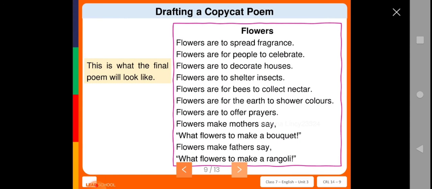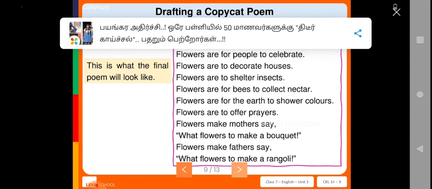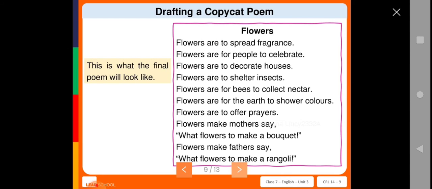Flowers are to spread fragrance. Flowers are for people to celebrate. Flowers are to decorate houses. Flowers are to shelter insects. Flowers are for bees to collect nectar.